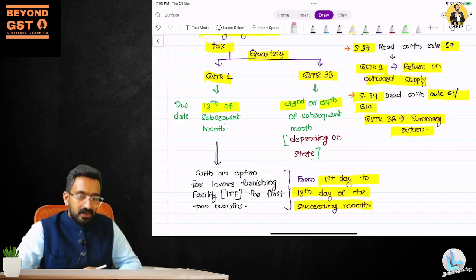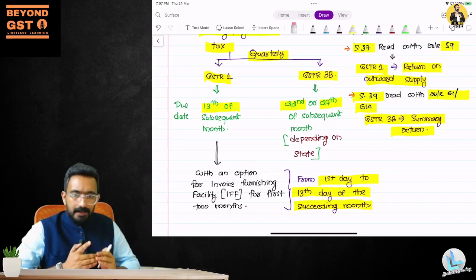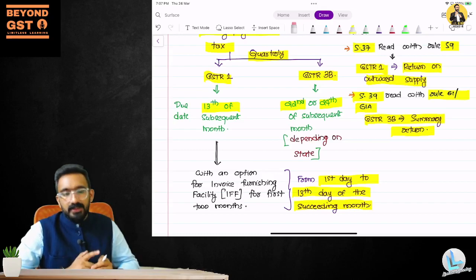Now this GSTR-1 is only available once in 3 months. So it means April, May, June or Jan, Feb, March together we will file it on April 13th. That will be the deadline.